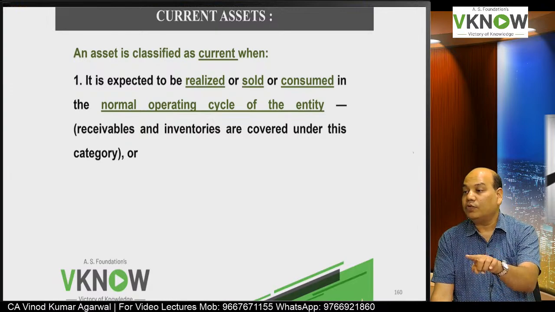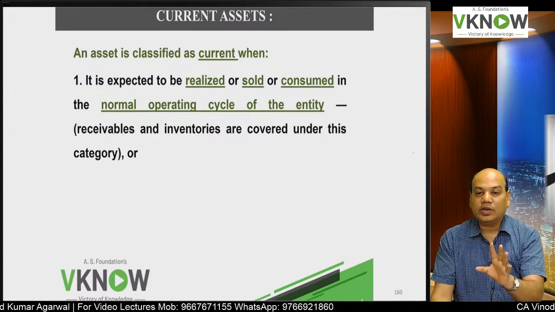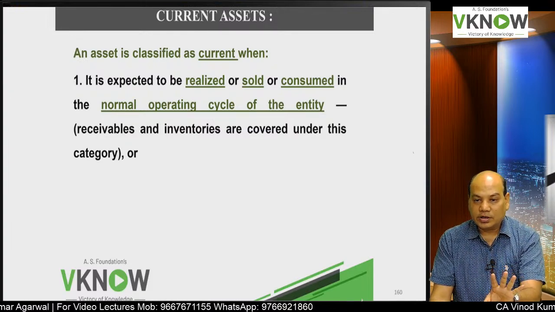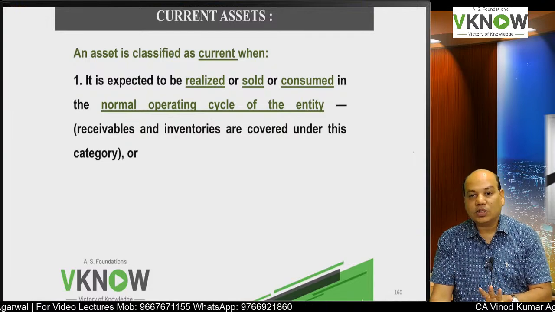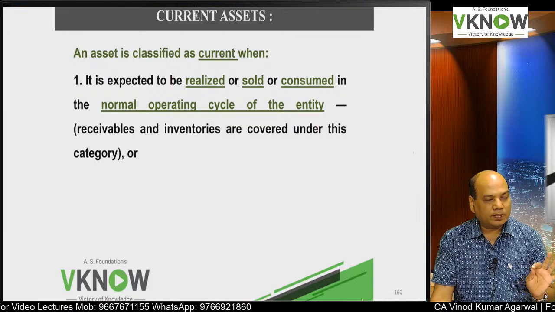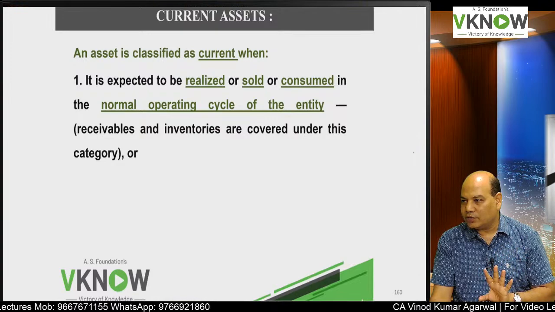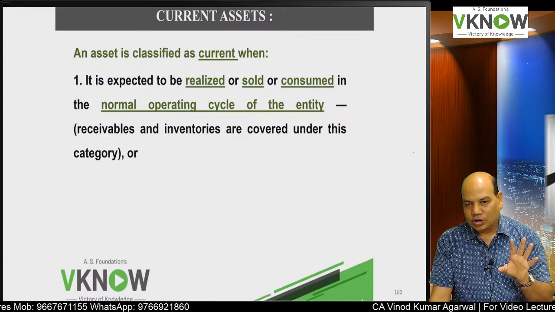If any of the four conditions is satisfied, any of the four, then it is a current asset. And if all the four conditions are not satisfied, then non-current asset. No separate definition for non-current asset. If it is not current asset, it is non-current asset.